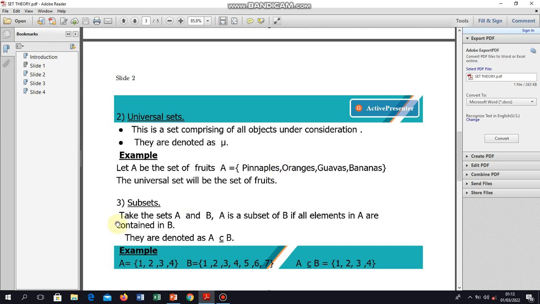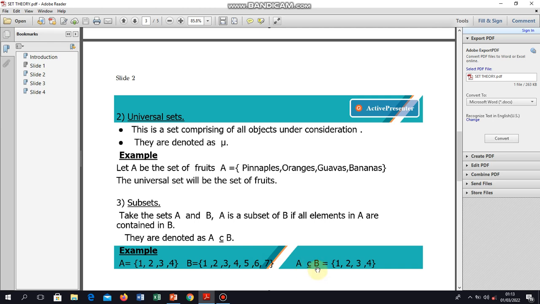Then we move to subsets. Take the sets A and B. A is a subset of B if all the elements in A are contained in B, and it's normally denoted this way. So we underline that A is a subset of B if all elements in A are contained in B. For example, I have my set A as 1, 2, 3, 4, and set B as 1, 2, 3, 4, 5, 6, 7.